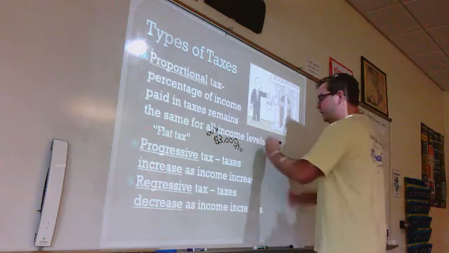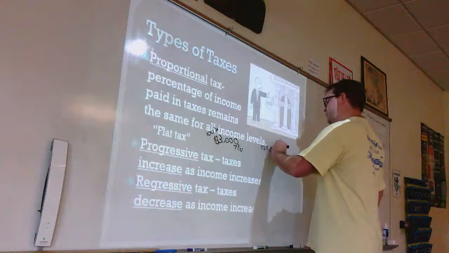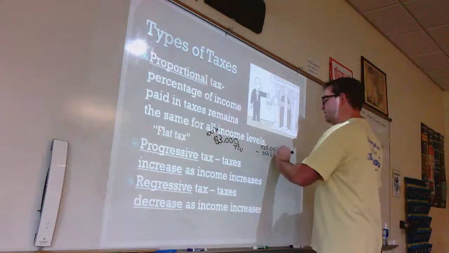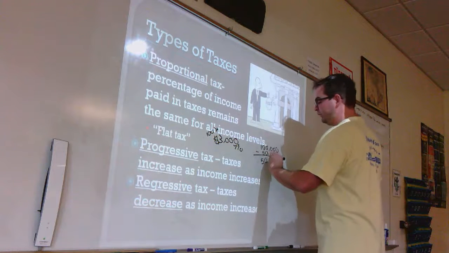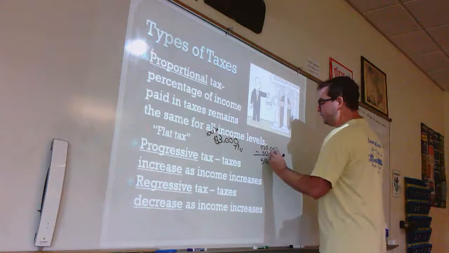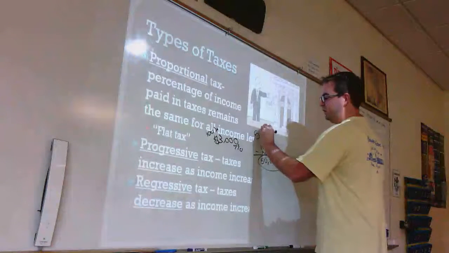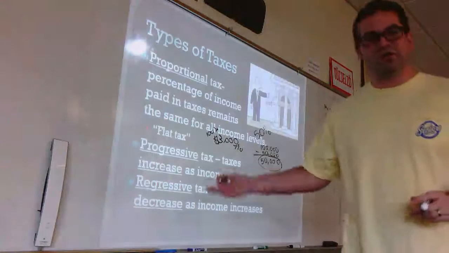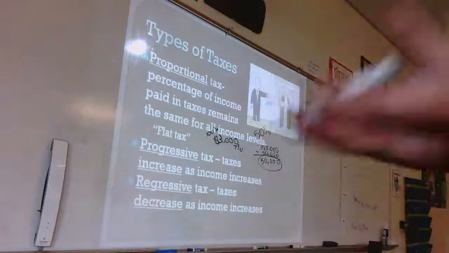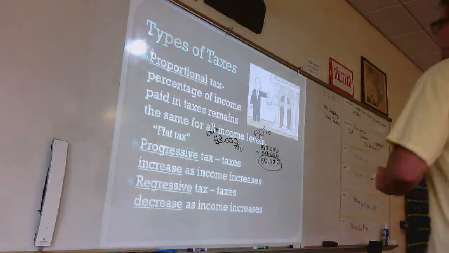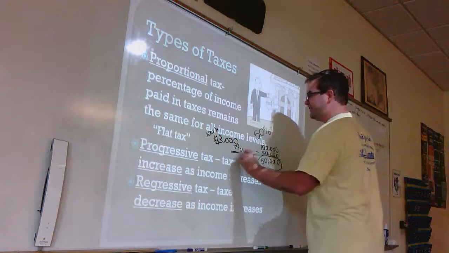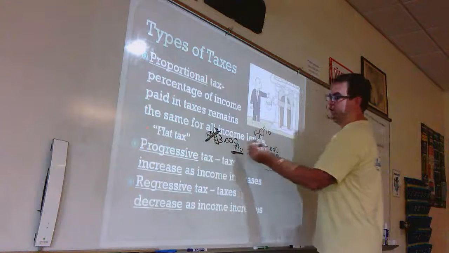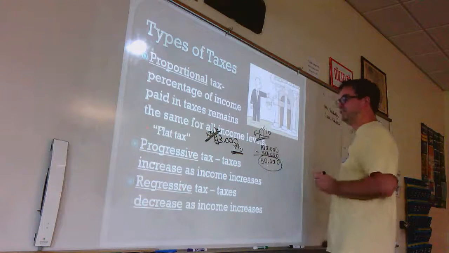Whereas for my wife and I, if we make $100,000, maybe we only spend half of that on food and groceries and clothes. Maybe the other half we're able to invest or save. Well, then that means that only half of our income, or 50%, is going to be affected by that sales tax. Because sales tax doesn't apply to money in a savings account or to money that you invest. It's just when you purchase things. Because of that, that sales tax is going to affect you a lot more than it's going to affect me. Sorry, you're going to pay 100% of your income with that sales tax. I'm only using it on half of mine.